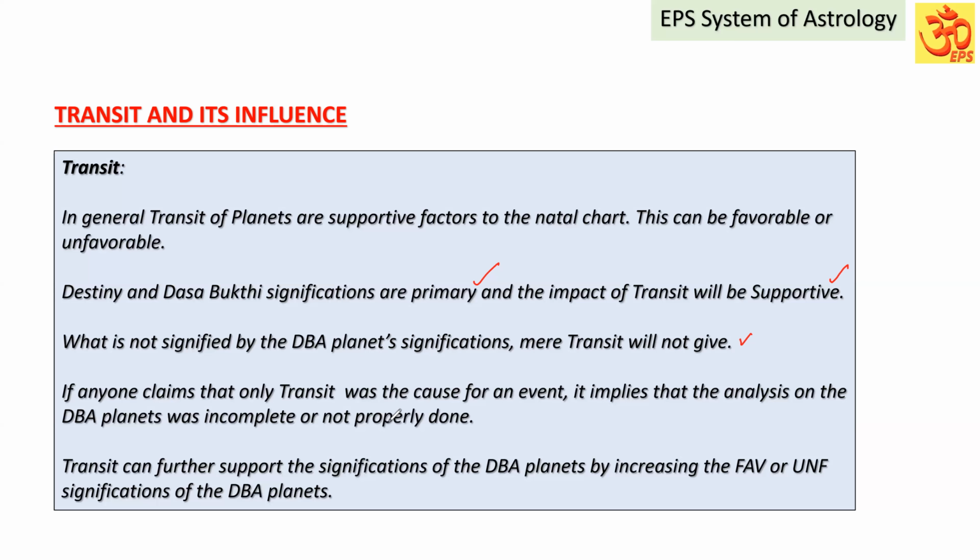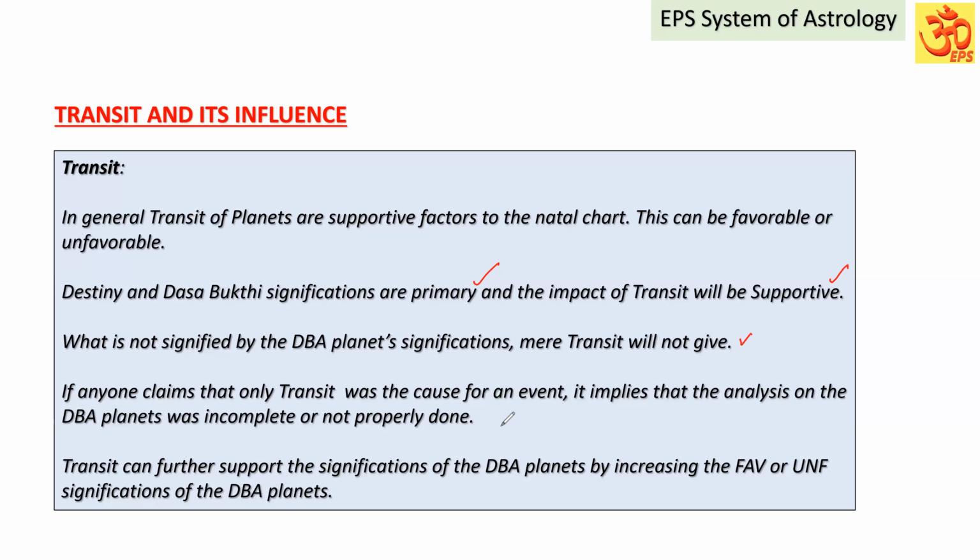If anyone claims that only transit was the cause for an event, it implies that the analysis of the DBA planets was incomplete or not properly done. We would have seen that, based on some people's method of analysis, they feel that the dasa, bhukti are not that favorable for the particular event, but because of the transit only, the event happened. So they say that because of the transit only, that event occurred.